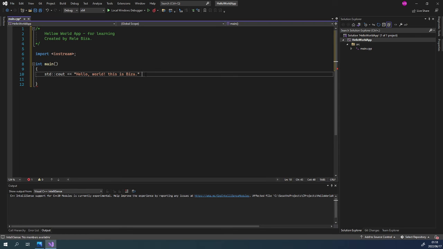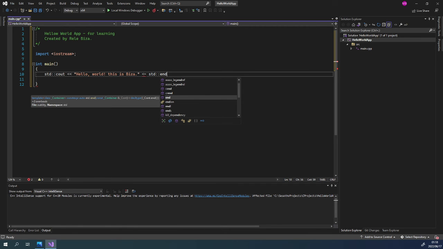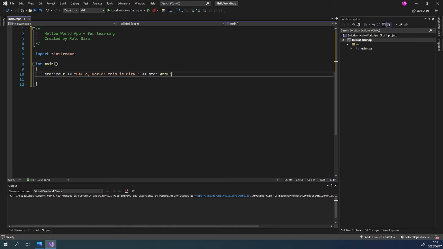Then we are going to say double left angle brackets again, go back to the standard namespace colon colon, and call endl. The endl function adds a new line to the stream. The semicolon ends the statement.